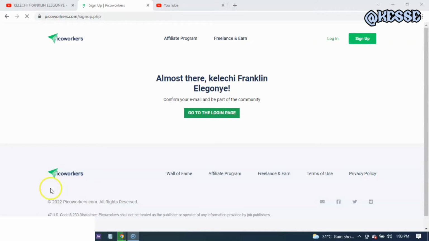So guys, after I have put in my name and everything, and agreed to the terms and conditions, I click on submit, and this is it. It now brings me to this page where it says almost deactivated. All you need to do right now is to confirm your email account. They say confirm your email account and be part of the community. So all I have to do right now is go to my email account, confirm, and then log into this particular page again. So I'm going to confirm my page right now.